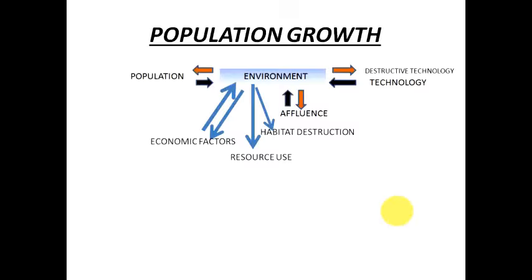So economic factors also play a major role in deciding the impact on the environment. But on the other hand, if the economy is not really doing good, then it may lead to hunger and disease. So when we talk about the impact of the growth of the population on the environment, all these factors will have to be studied, right?